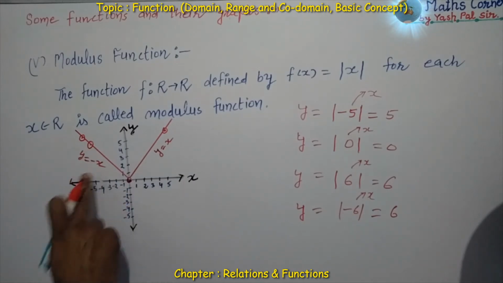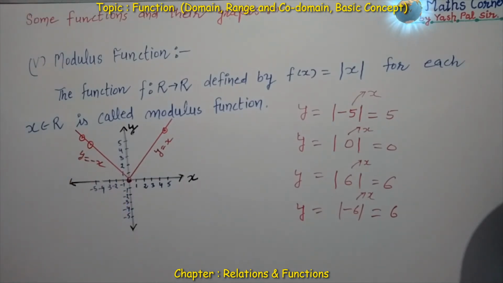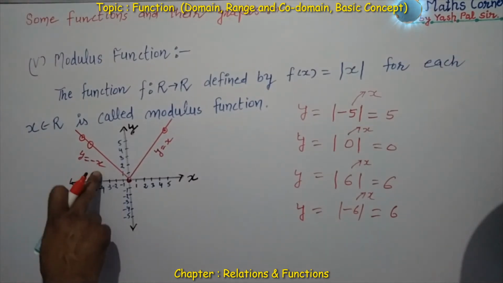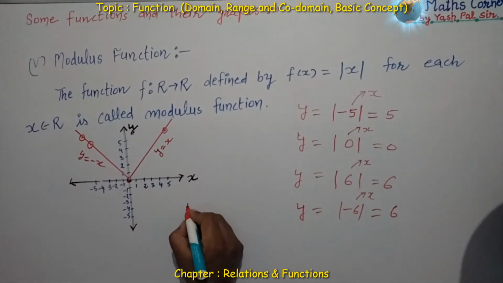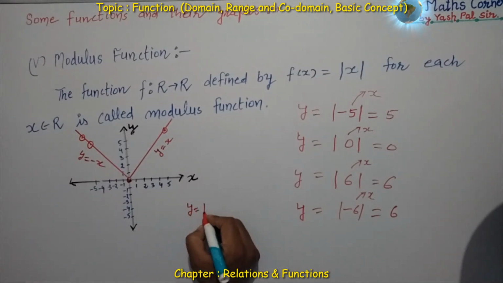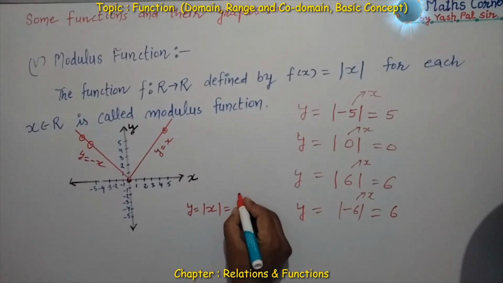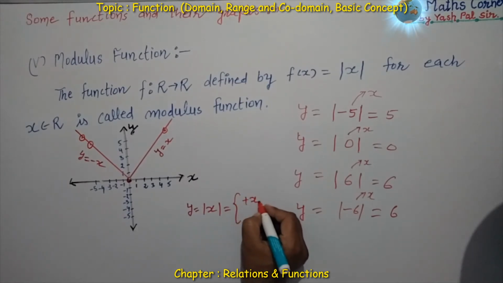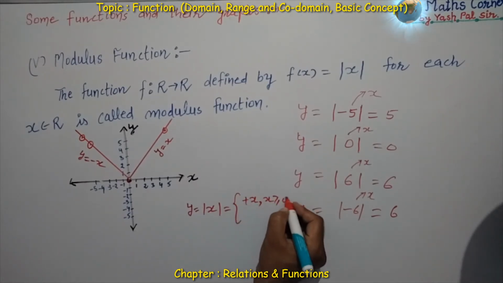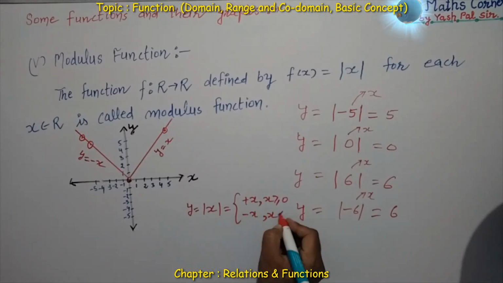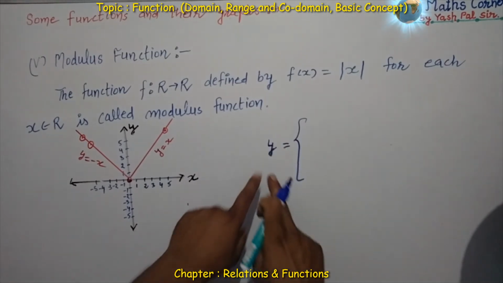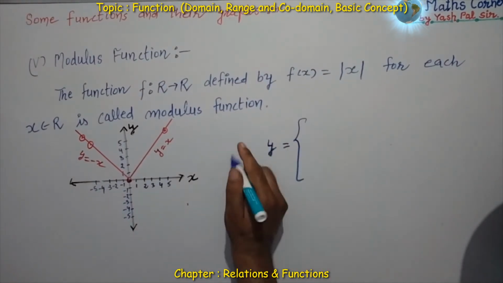Here x is negative, minus 6 was there, minus 5 was there, so y is equal to minus x, and minus minus makes it positive. So we can say y is equal to modulus of x means plus x if x is greater than or equal to 0, and minus x if x is less than 0.